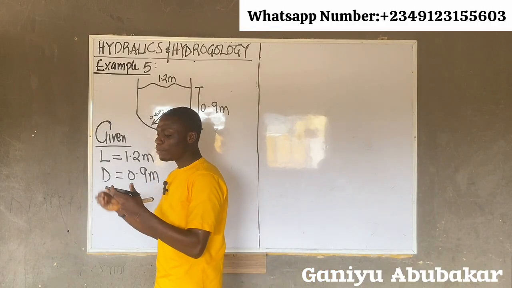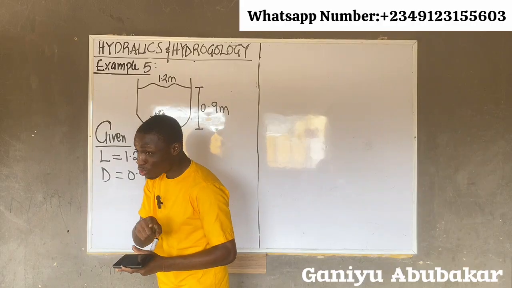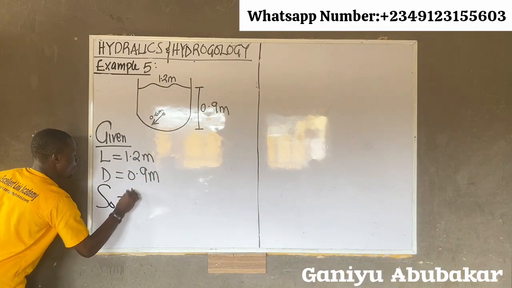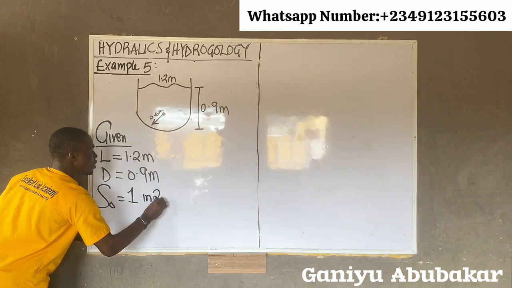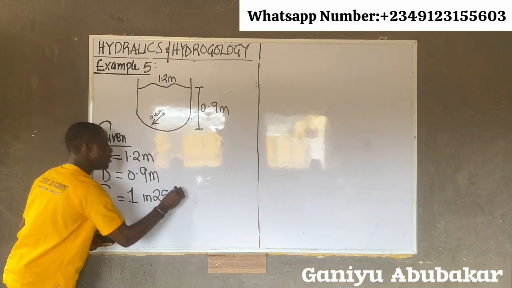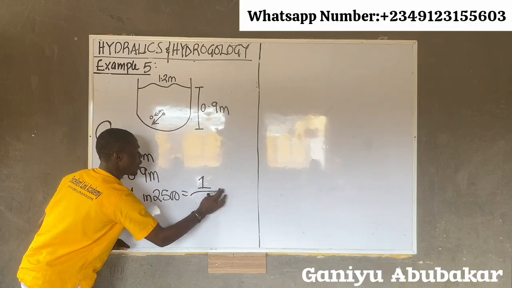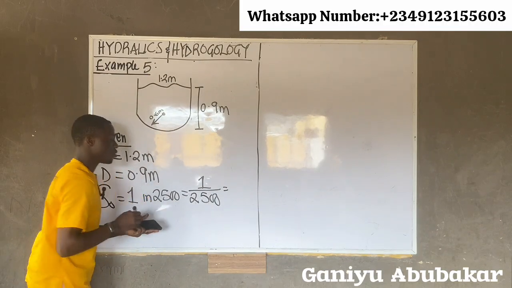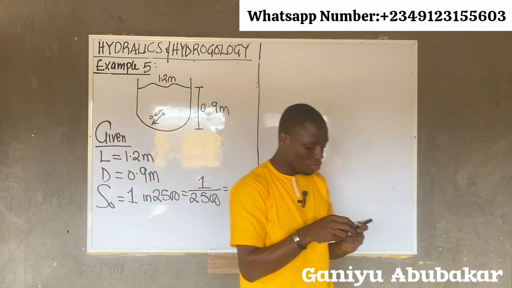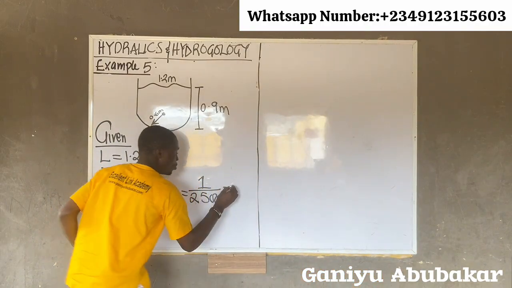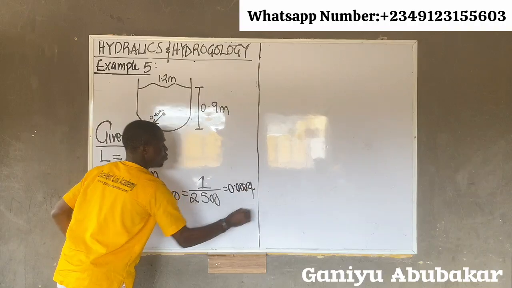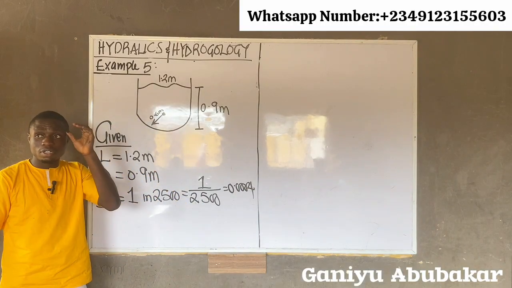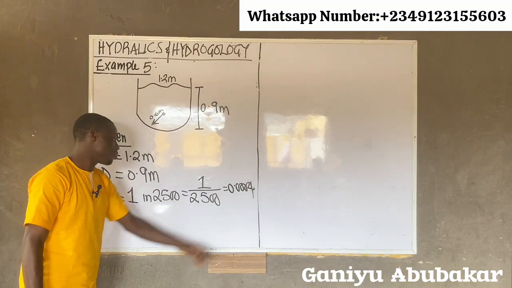It says the bed slope, that's S naught. So what's S naught? 1 in 2500. This means 1 over 2500. What's the value, please? Give me the value. This will give you 0.0004. Please confirm this value. Is it correct? All right, so that's your S naught.